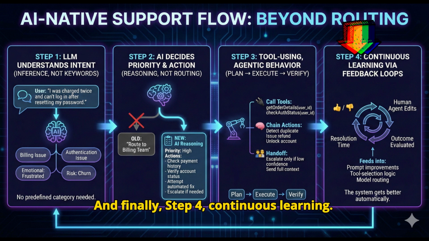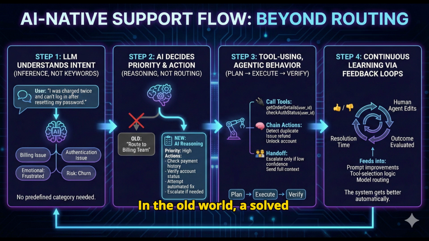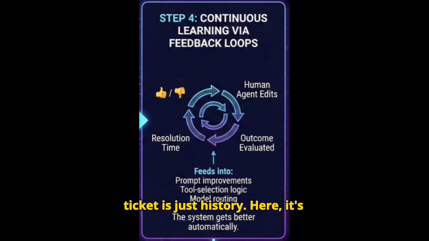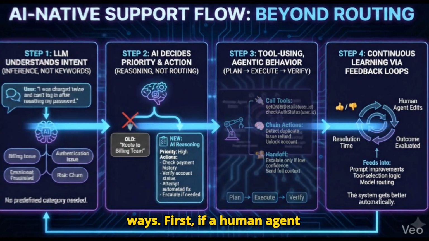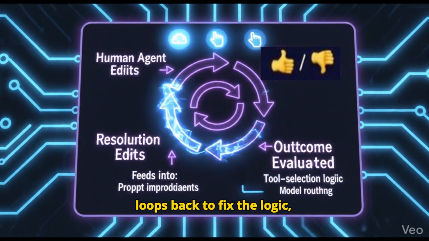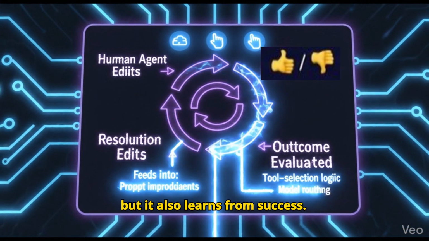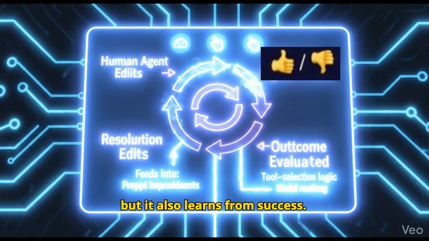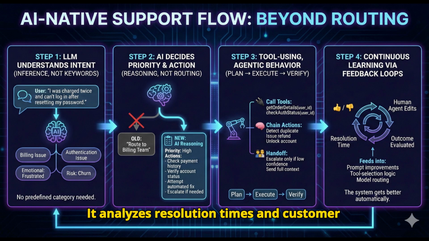And finally, step 4, continuous learning. In the old world, a solved ticket is just history. Here, it's data. The system learns in 2 ways. First, if a human agent has to step in, that correction loops back to fix the logic. But it also learns from success. It analyzes resolution times and customer outcomes automatically. So whether a human helps or the AI acts alone, the system gets smarter with every single interaction.